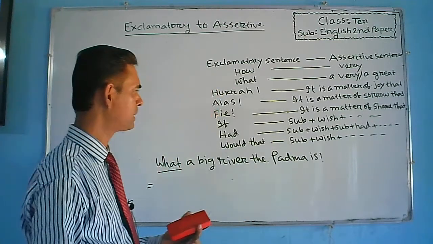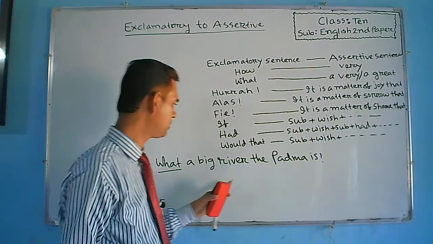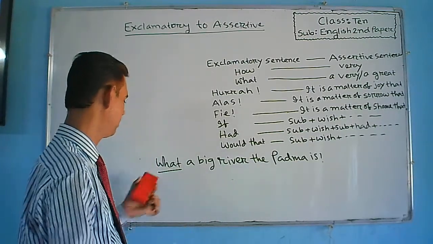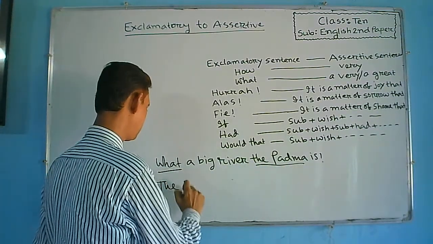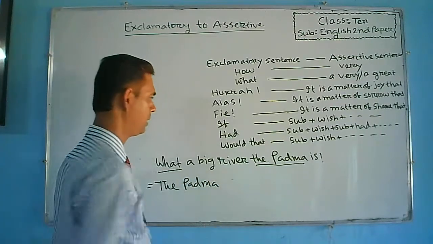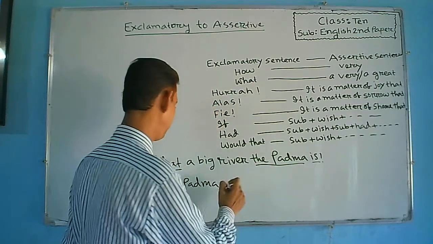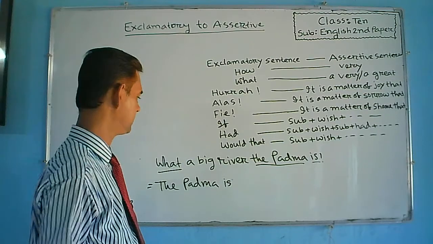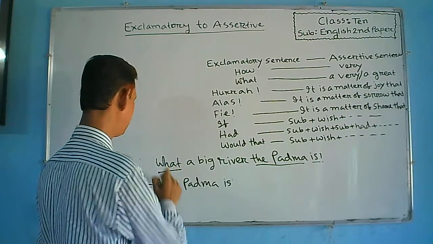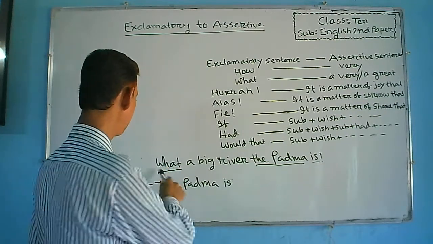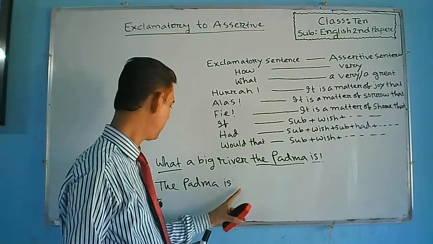So as we are changing this sentence into assertive, here subject will be used first. So what is the subject here? The Padma. Then verb will be used. What is the verb? At the end of the sentence, verb will remain. Is. The Padma is. Then as at the beginning of the sentence here what is given, that is why a very or a great will be used after verb.